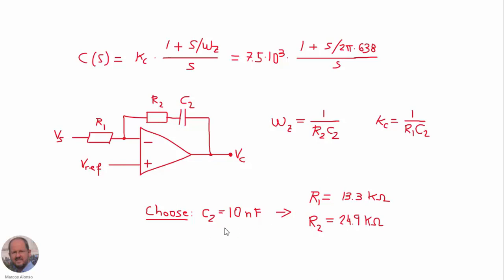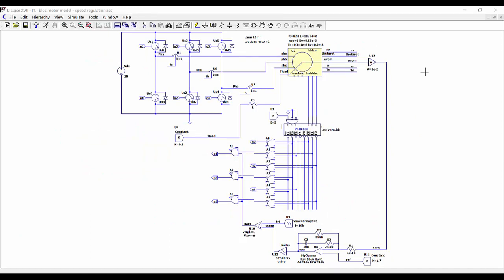So what we do is choose a value for our capacitor C2, 10 nanofarads, for example, which is a very common value, and then we obtain these values for the two resistances of our compensator. So now we are ready to check our design by simulation using LTspice.